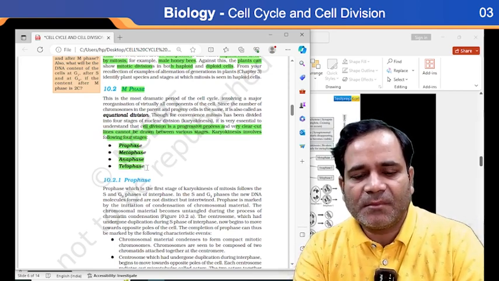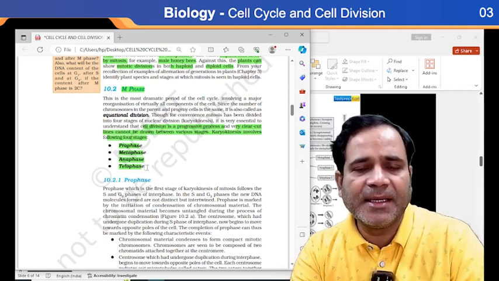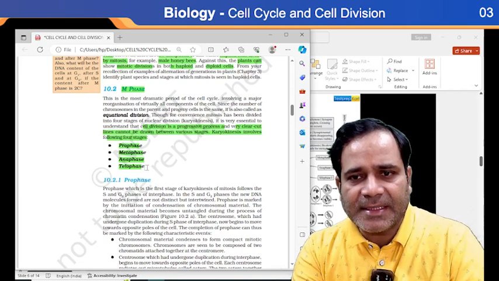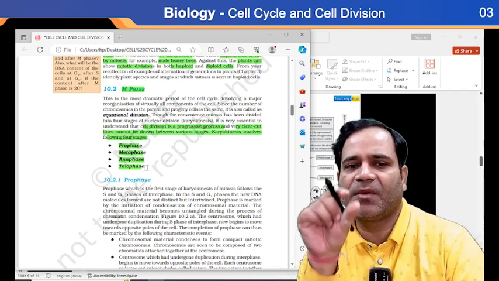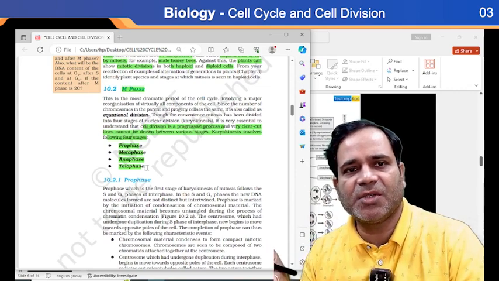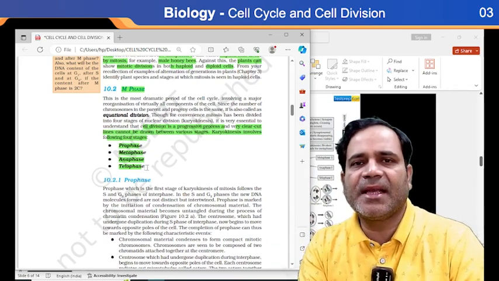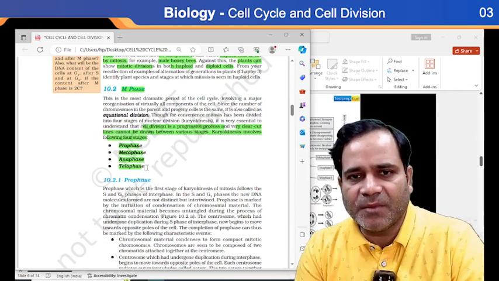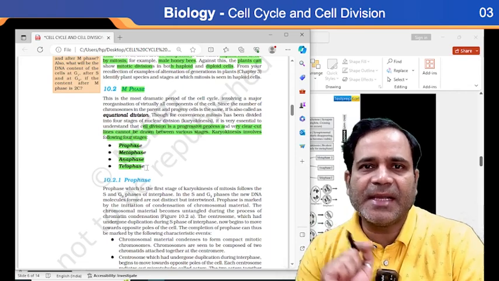After that, my dear, when we move ahead and go through the details of this mind map, I will show you prophase, metaphase, anaphase, and telophase in the M phase, that is the mitotic phase, and then we move through the G1 phase, then S and G2 phase.